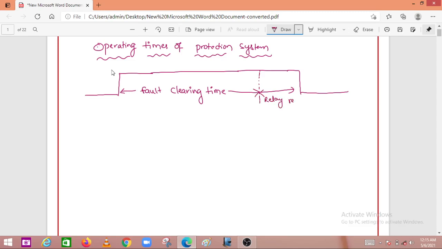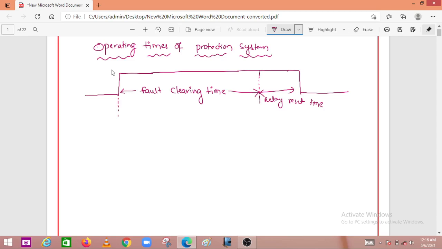So this part is given for relay reset time, right? If you take this complete cycle as the operating time, then this one is the fault clearing time and this is the relay reset time.